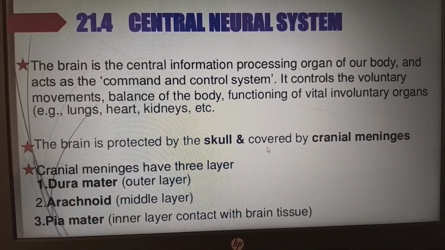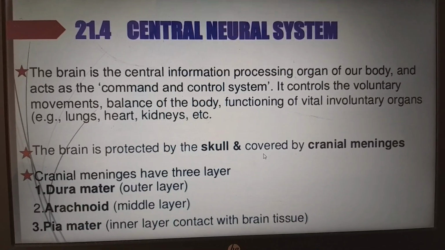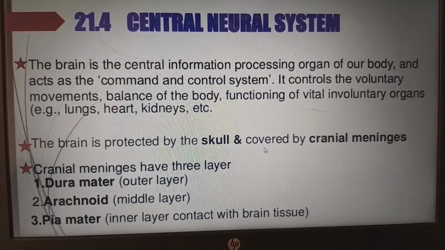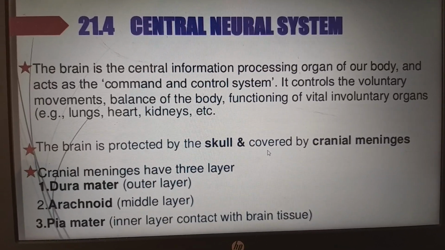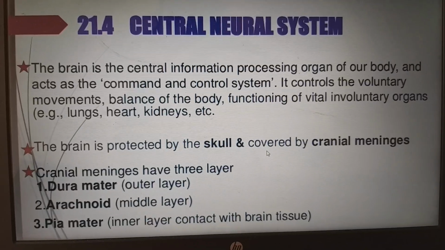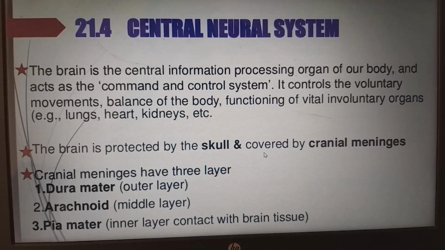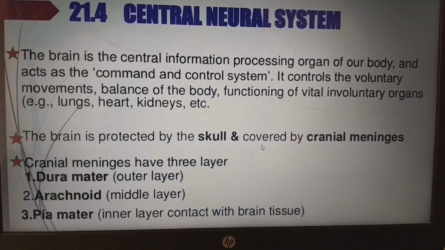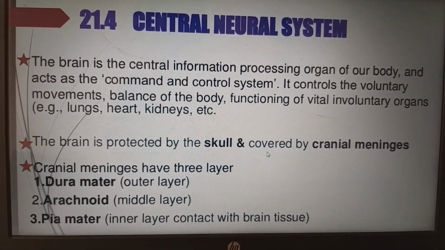Next, arachnoid mater. Arachnoid means spider web. It looks like a spider web between the dura mater and the pia mater, so that is the middle layer. Next, pia mater. Pia mater is the very inner layer that directly contacts the brain tissue. Whatever the gyri and sulci, the pia mater also follows along. To remember this easily, just remember PAD, pad, from inside to outside.